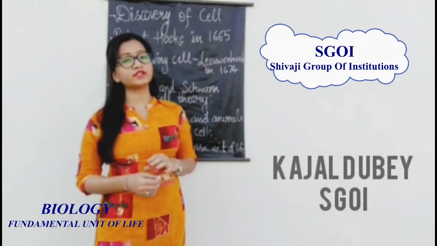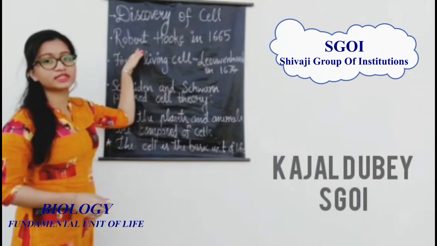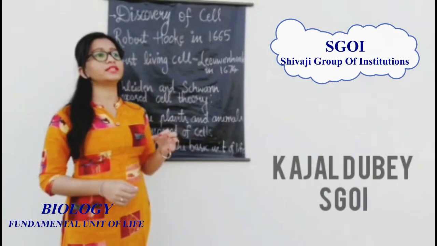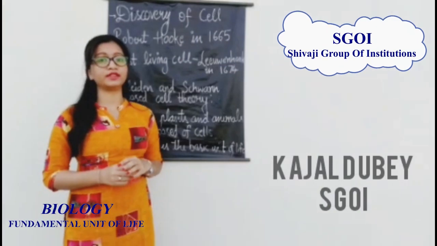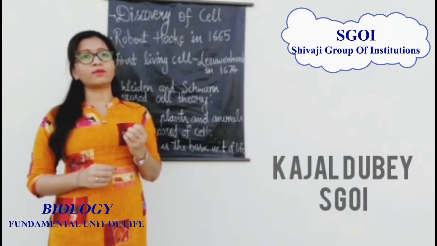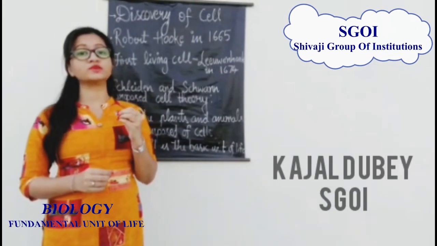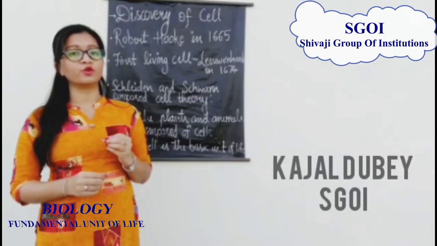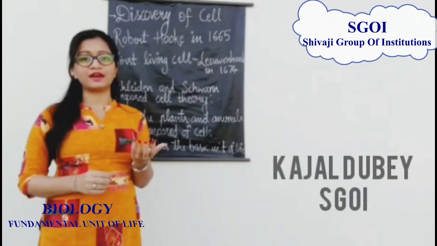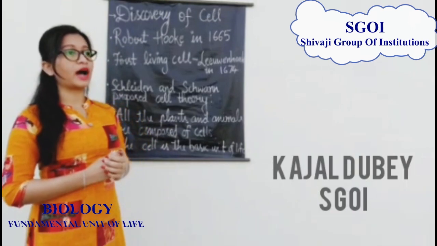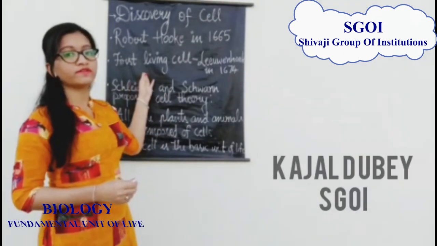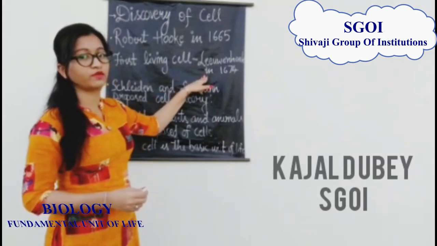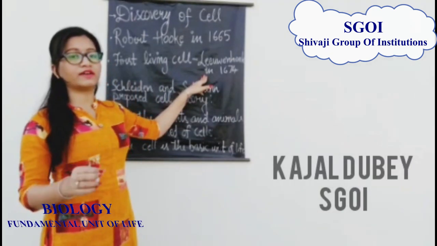Now let's discuss the discovery of the cell. The cells were first discovered by Robert Hooke in 1665. Under a self-designed microscope, he observed a honeycomb-like pattern in a slice of cork. Honeycomb pattern means a pattern which shows small compartments or small rooms. From there, the word cella was given to that structure.